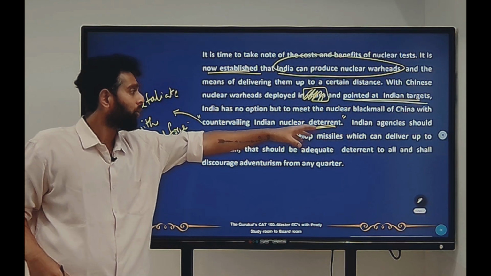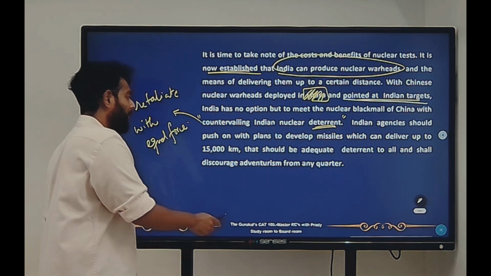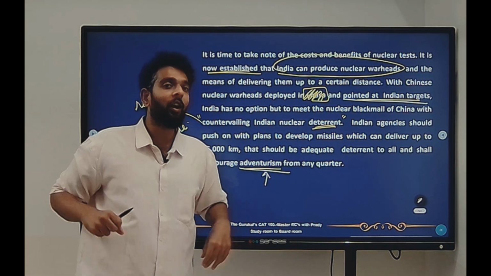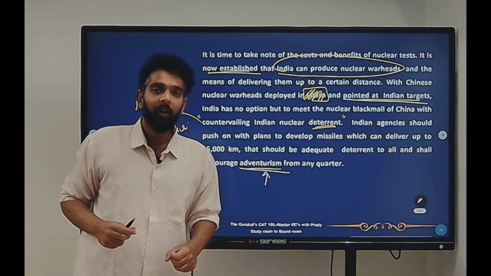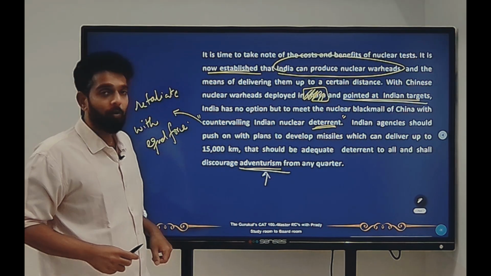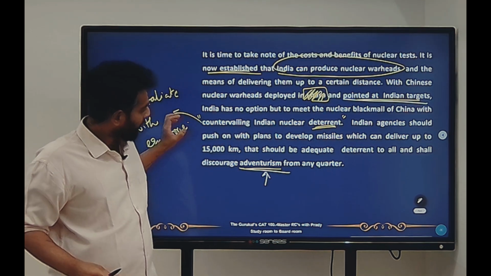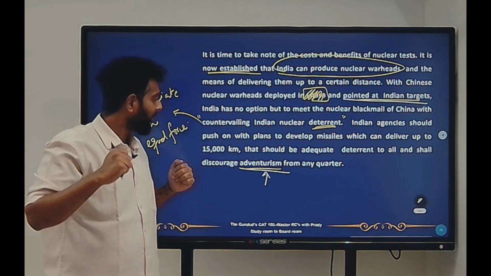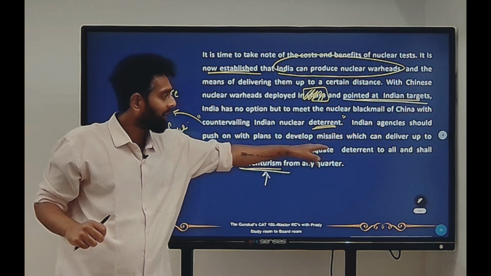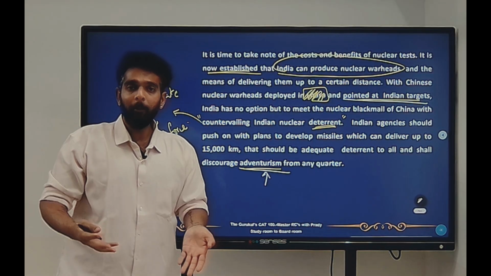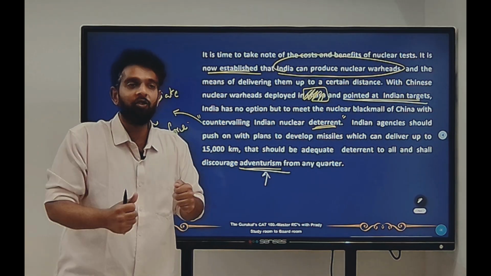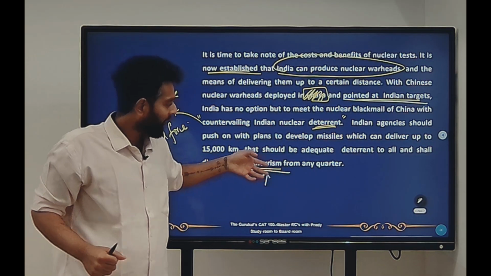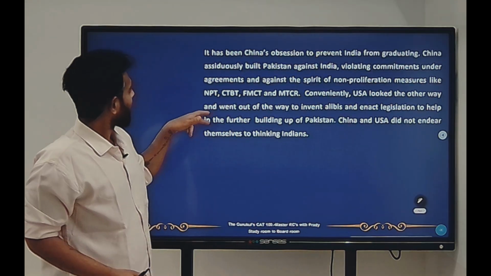That should be adequate deterrent to all and shall discourage adventurism. Okay, another nice word, adventurism. Adventurism means those countries who are trying to take risks of provoking India, right? So that risk should be curtailed, should be stopped, right? So Indian agencies should push on with the plans, they should go ahead with the plans to develop missiles which can deliver up to 15,000 kilometers, because that's a good enough area to cover, right? That should be adequate. That should be enough, a deterrent to all. That means it will stop everyone, okay? It will at least discourage everyone, okay? And it will discourage the adventurism, other people taking risks to try and attack us from any quarter, from anywhere in the world, right? So let's go on to the second paragraph.